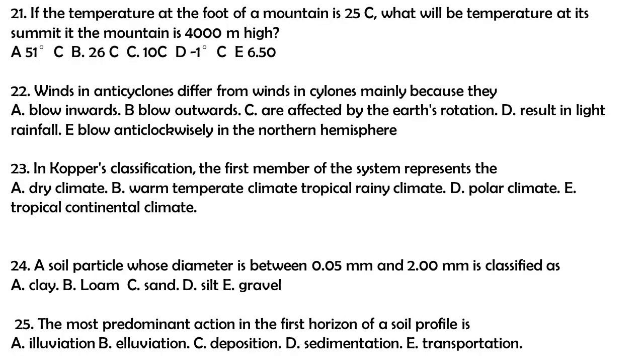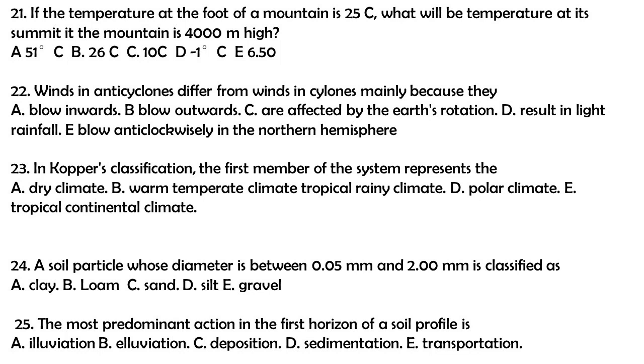Question 21. If the temperature of the foot of a mountain is 25 degrees Celsius, what will be the temperature at its summit if the mountain is 4,000 meters high? A. 51 degrees Celsius. B. 26 degrees Celsius. C. 10 degrees Celsius. D. -1 degree Celsius. E. -6.5 degrees Celsius. The answer to this question is D. -1 degree Celsius.